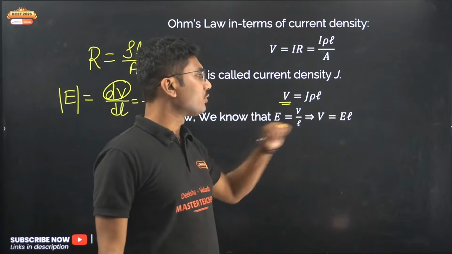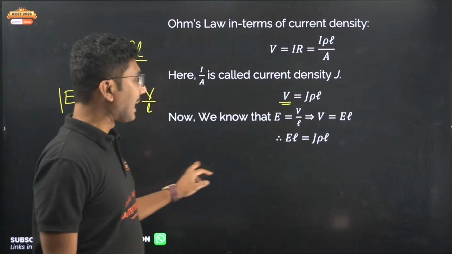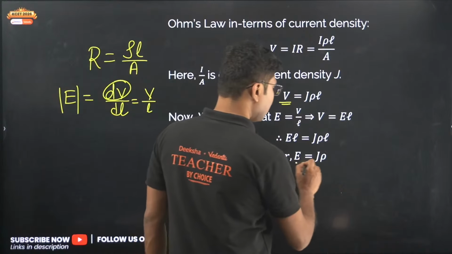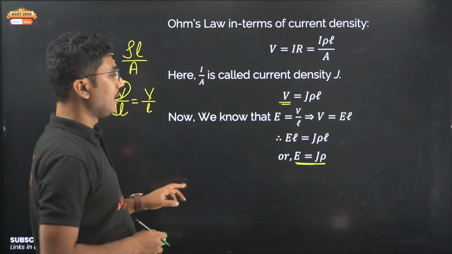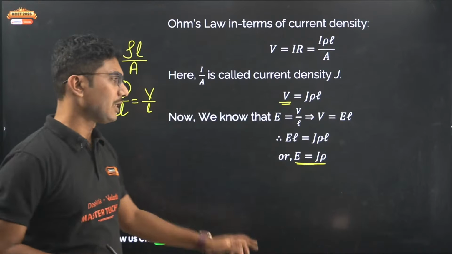So V equals E into L. Now if you put that value over here, L cancels and you get E equals J rho. Based on this formula also one question came in your KCET. They asked E is equal to what, what is the value of this constant? This constant is nothing but rho.